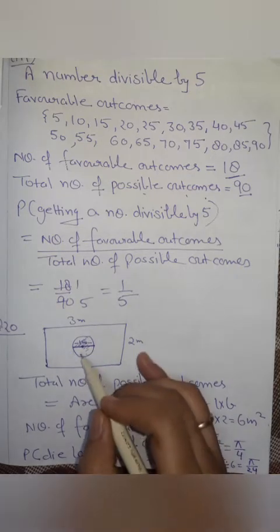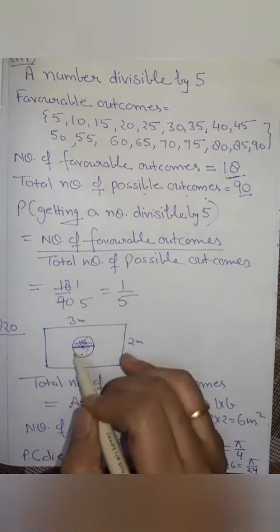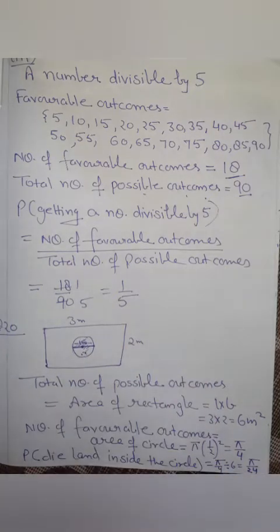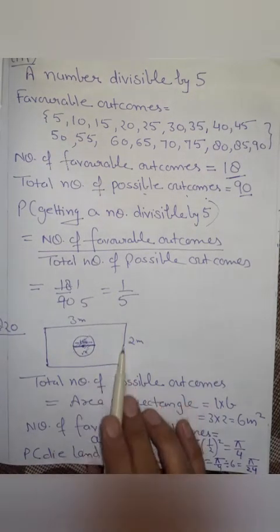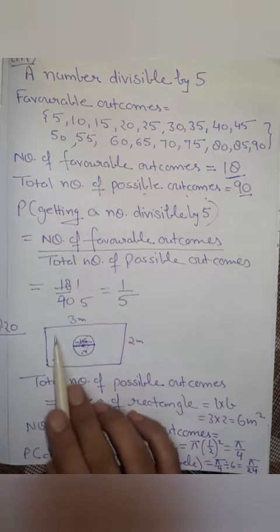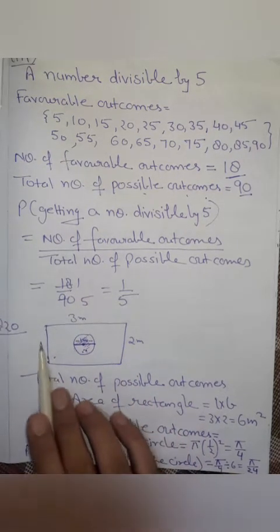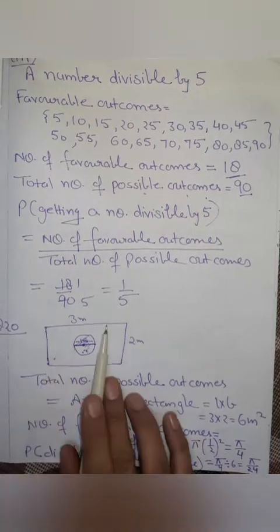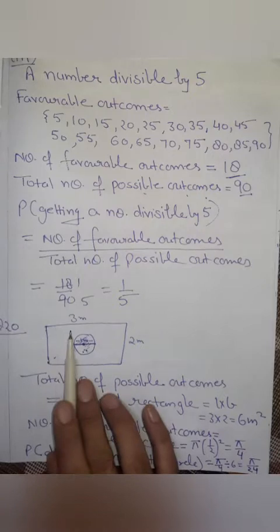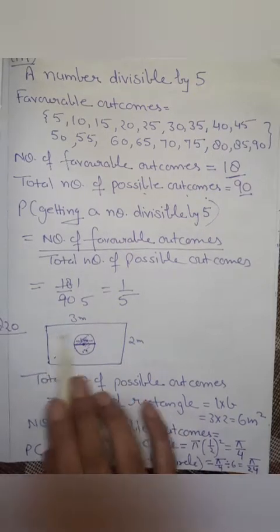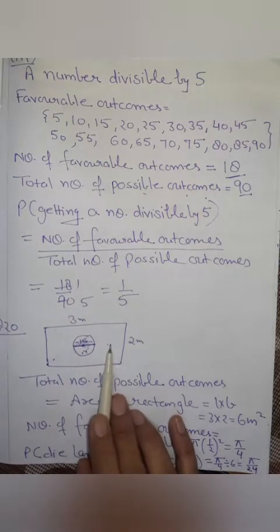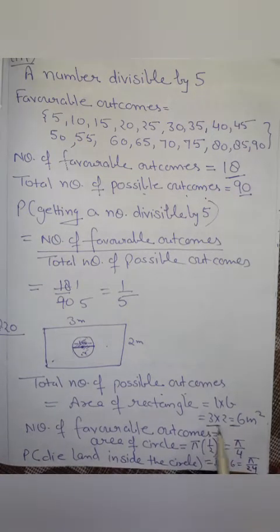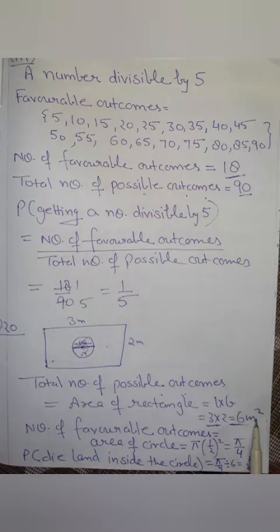If we are throwing a die, we have to find the probability that the die will land inside the circle. So the total number of possible outcomes will be shown by the area of the rectangle, because this much area is the total area. So the total area is equal to the area of the rectangle, and it shows the total number of possible outcomes. It will be equal to 3 multiplied by 2, 6 meter square.